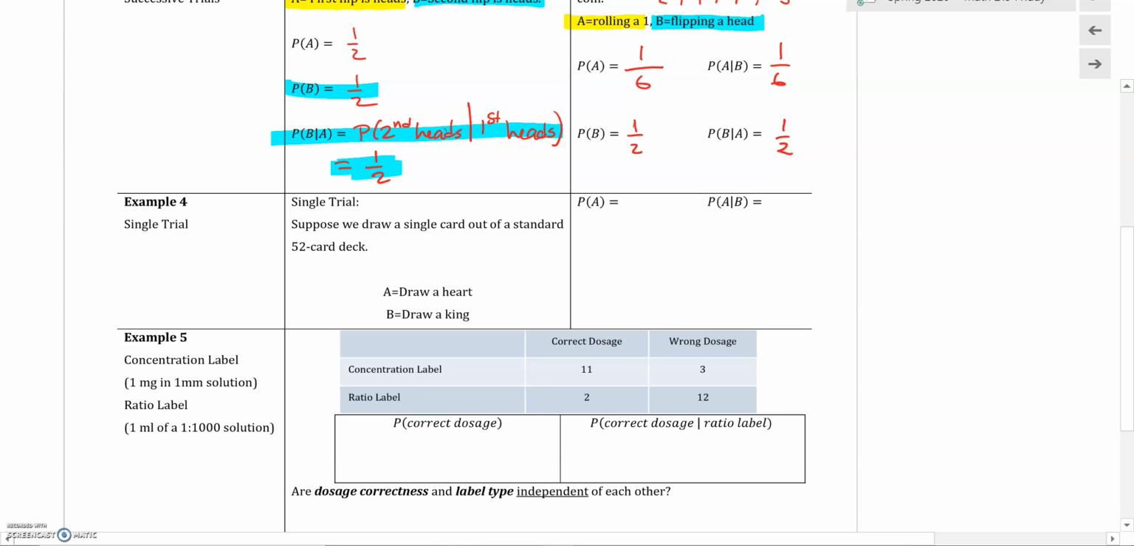Here's another little example. It says, suppose we draw a single card out of a standard deck of 52 cards. Let A be the event that we get a heart, and B be the event that we get a king. So the probability of A getting a heart, well, out of 52 cards, there's 13 hearts, right? So that would be 1 out of 4.